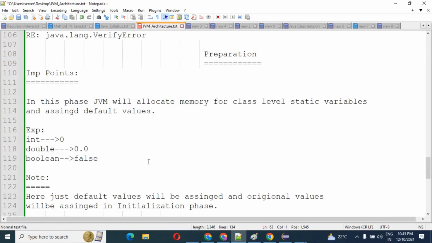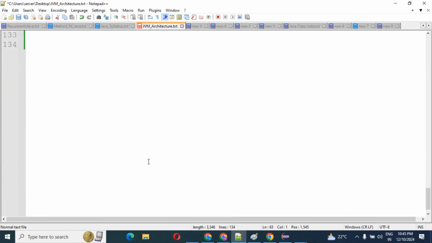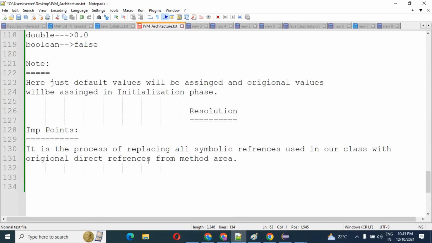I didn't mention initialization here, but I will explain again what it is. For a static variable, JVM will assign the original value.